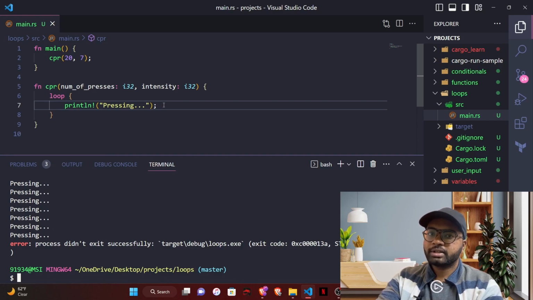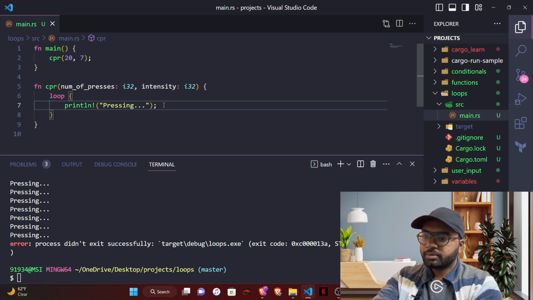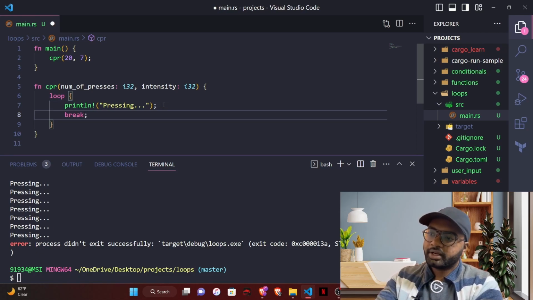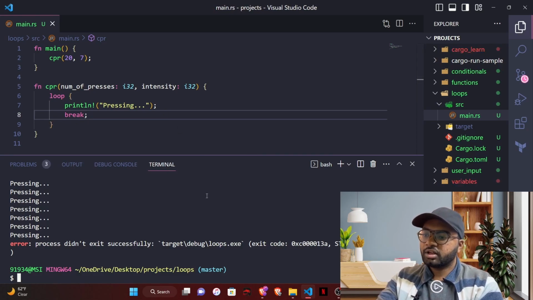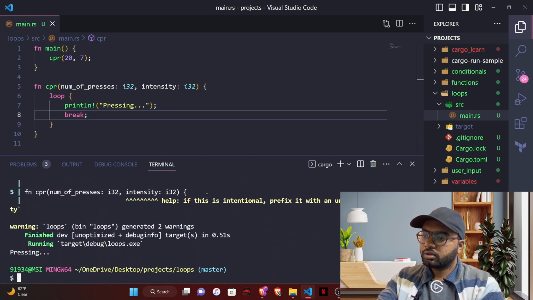We have to write some break statement somewhere. Break is a keyword and we will use it. So if I write break right after this println and run this now, it printed pressing once and stopped, but we wrote loop for some reason, to repeat, and we want to press for number of presses times.